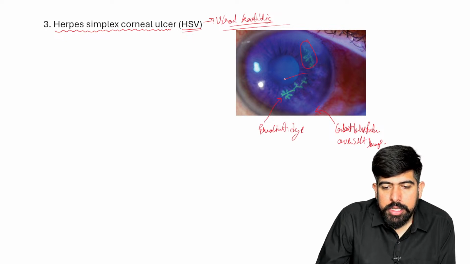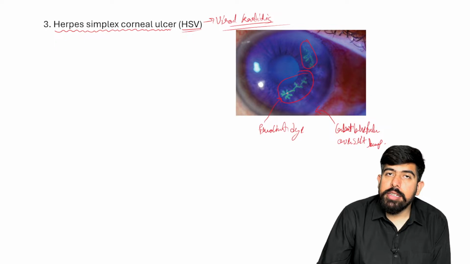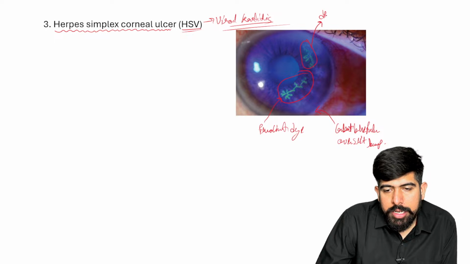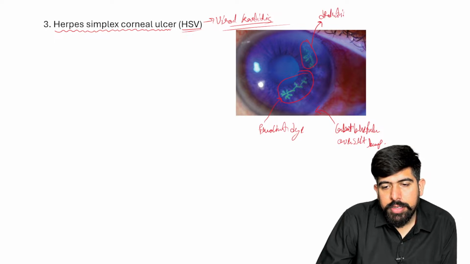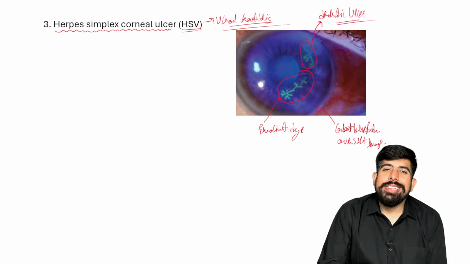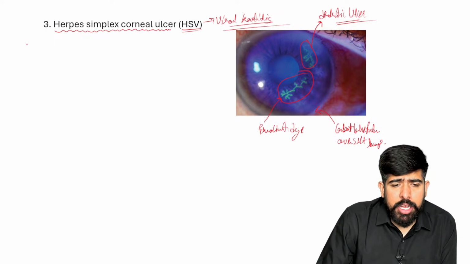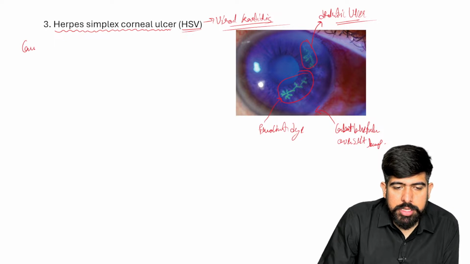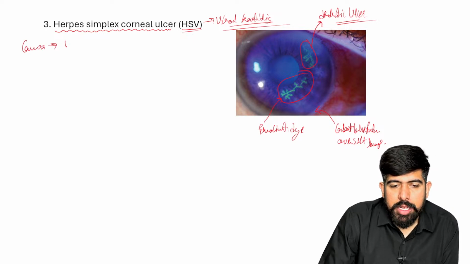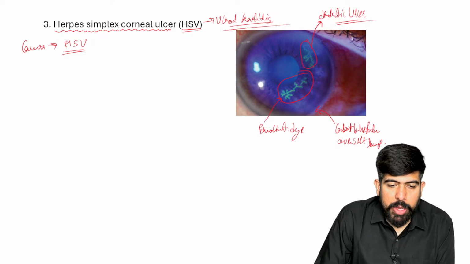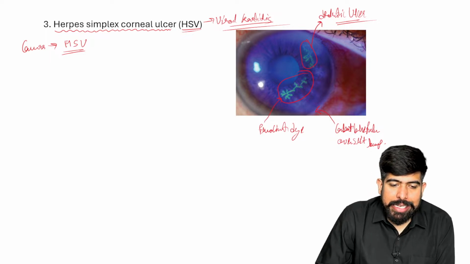Can you see this uptake of the fluorescent dye? Can you see there? And what is this ulcer, guys? Please remember, this is your dendritic ulcer. Now, let's talk about it. What will be the cause? The cause is given in the name: the herpes simplex virus is the cause of viral keratitis.